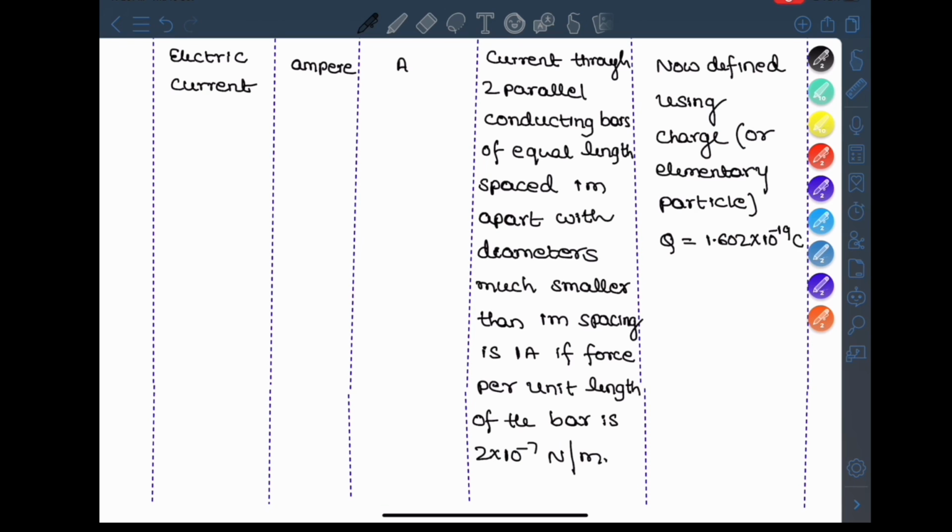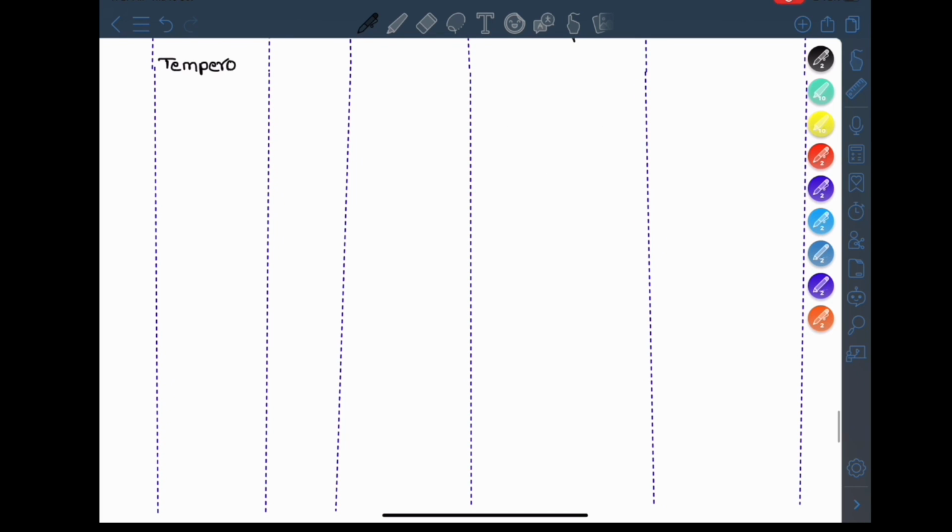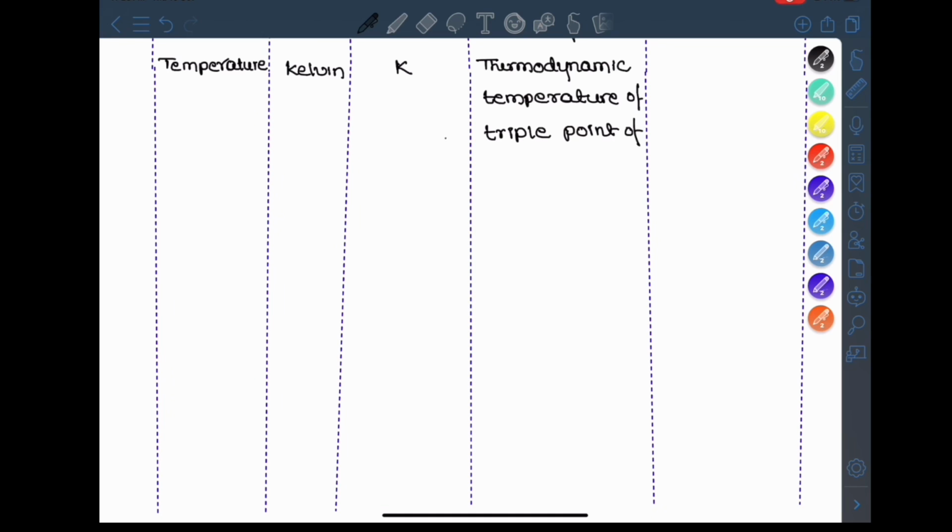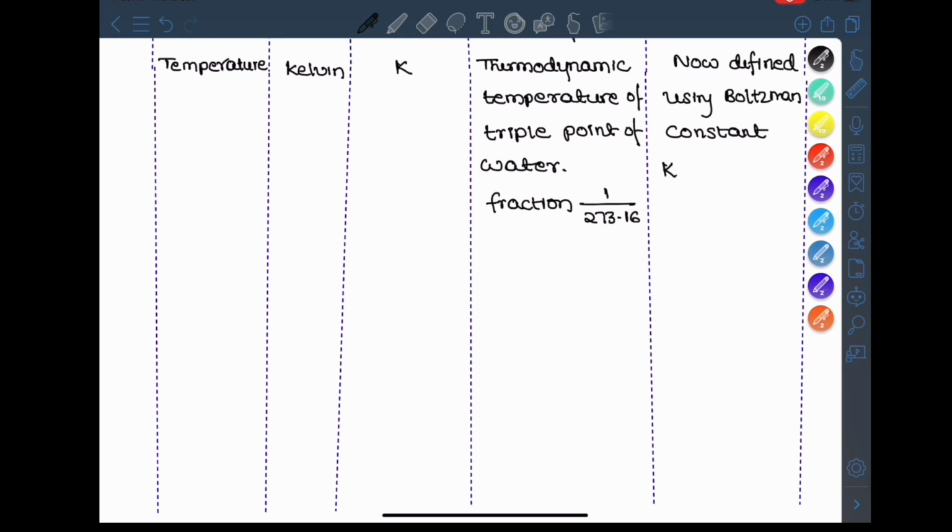Now we have to define the next fundamental unit, that is Kelvin. It's a fundamental unit of temperature. Kelvin is the fraction 1 divided by 273.16 of the thermodynamic temperature of the triple point of water. What is triple point? Triple point is the point at which water, ice and water vapor coexist in equilibrium. Now it is defined using the Boltzmann constant. It is a new definition. Boltzmann constant is equal to 1.38 into 10 to the power minus 23 joule per Kelvin.